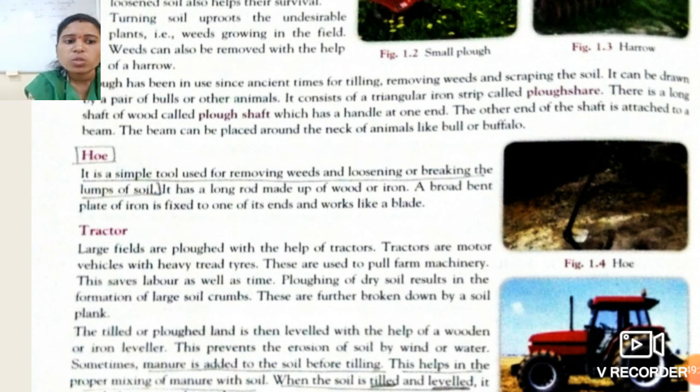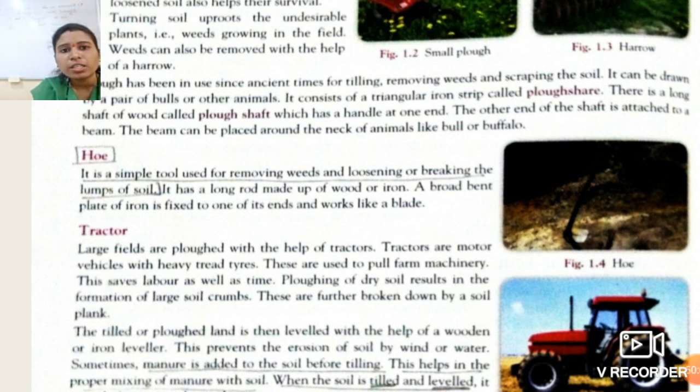Suppose there is dry soil. For ploughing that dry soil, we can use these tractors, and the large soil crumbs can be broken down into small pieces or fine particles. This kind of work is done with the help of a tractor. The tilled or ploughed land is then leveled.